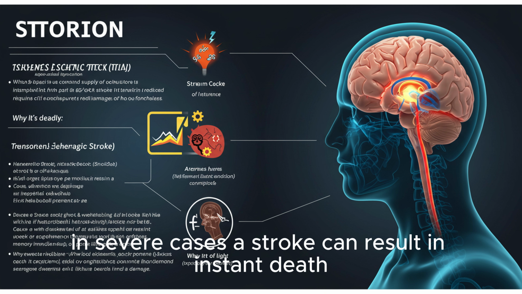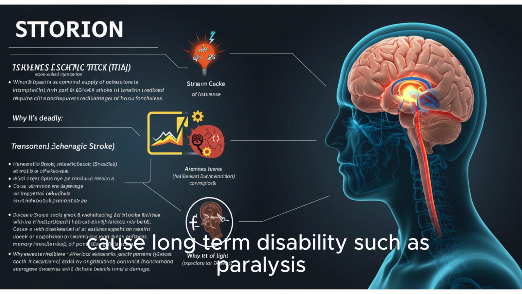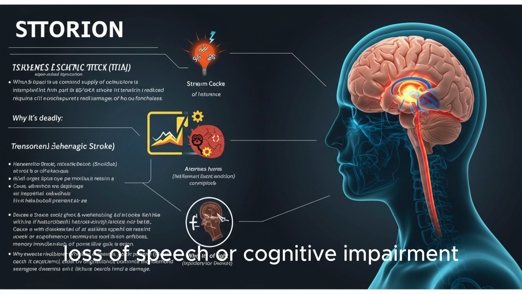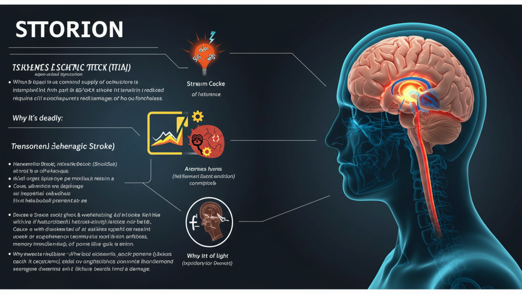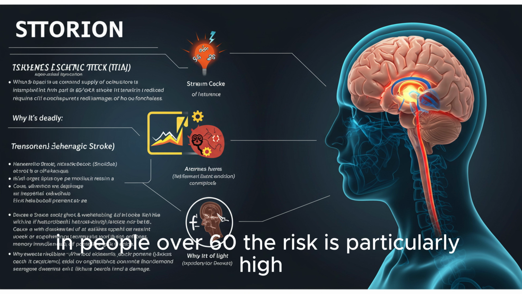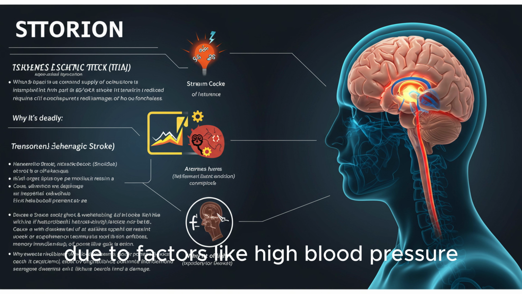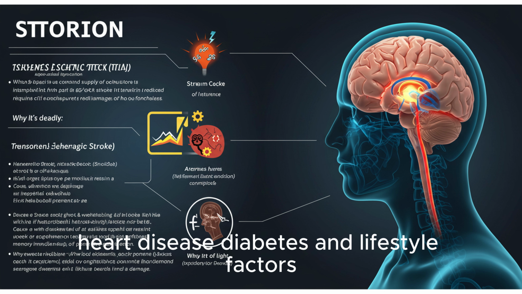In severe cases, a stroke can result in instant death if major parts of the brain are affected, cause long-term disability, such as paralysis, loss of speech, or cognitive impairment, lead to loss of independence, especially in elderly individuals, and increase the risk of recurrent strokes, each one compounding the damage. In people over 60, the risk is particularly high due to factors like high blood pressure, atherosclerosis, hardened arteries, heart disease, diabetes, and lifestyle factors.